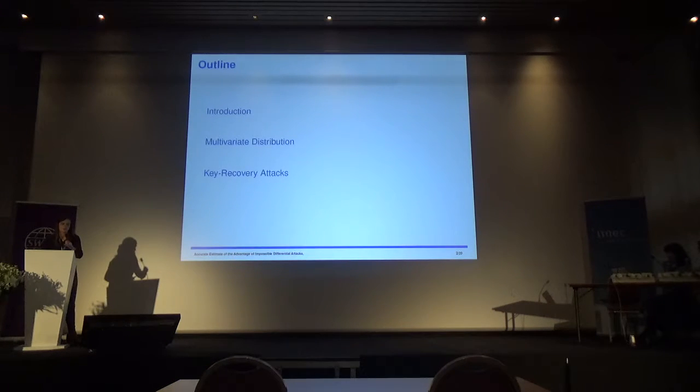First, there will be an introduction, recalling what an impossible differential attack is, and introducing the advantage. In this talk, impossible differential attacks are seen as statistical attacks.